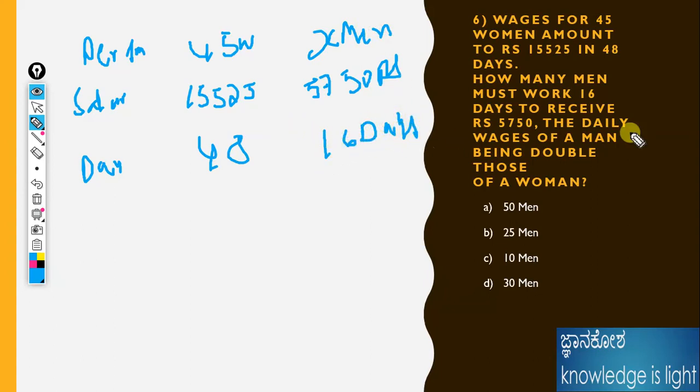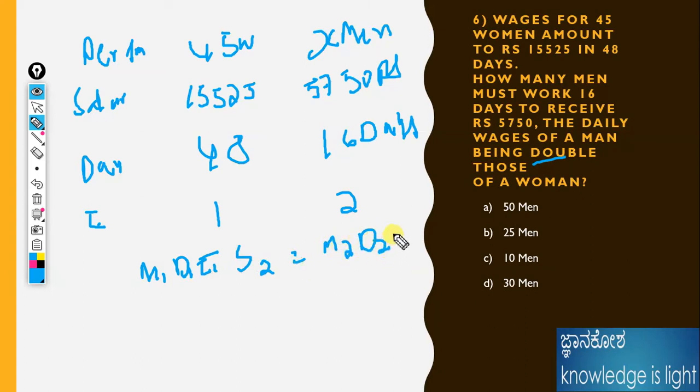M1 D1 E1 S2 is equal to M2 D2 E2 S2. We already know this formula from time and work. See, we are just substituting the values.